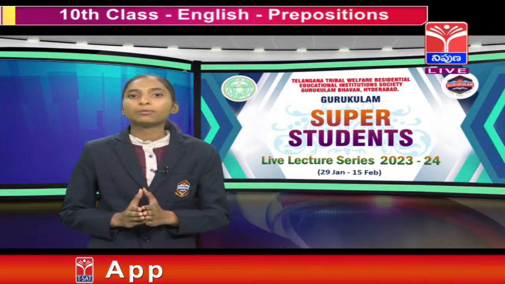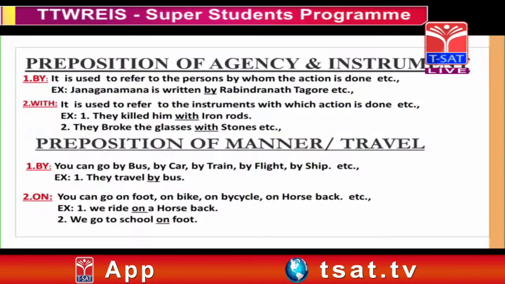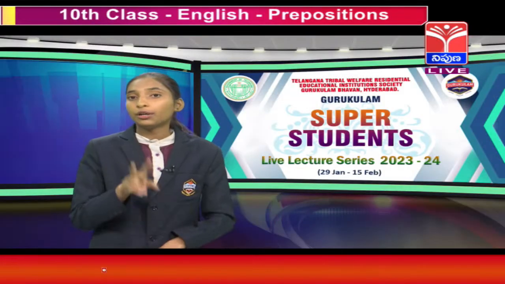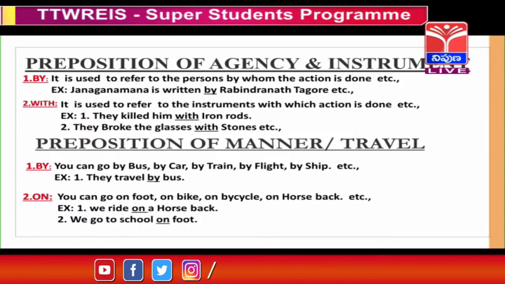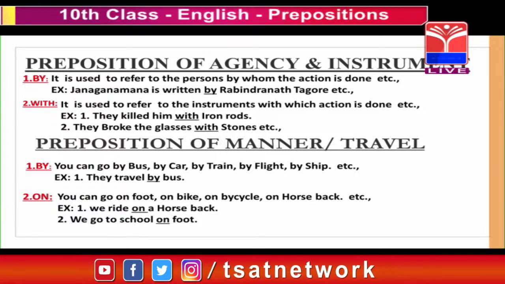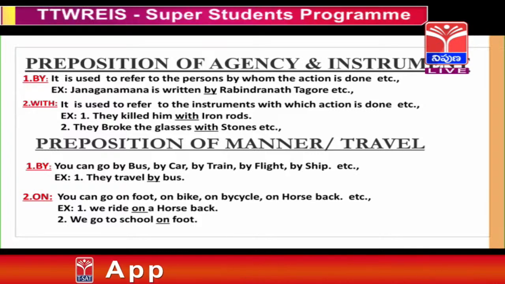And next I will explain to you about preposition of agency and instrument. Here also I have chosen two examples. They are by and with. Firstly I will explain to you about by. It is used to refer to a person by whom the action is done.